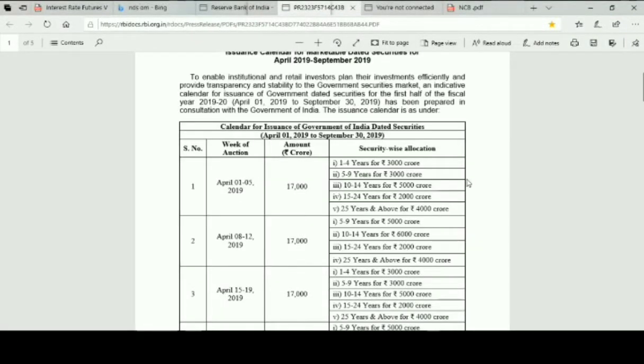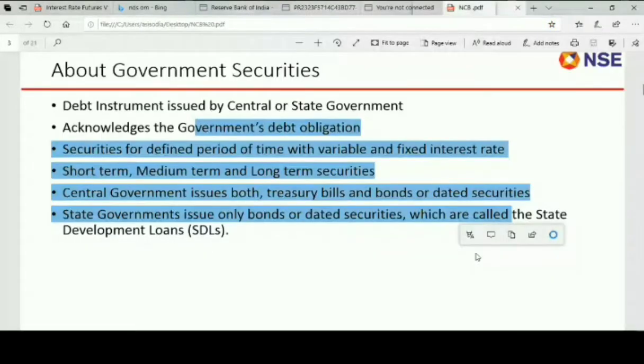Custodian subsidiary general ledger account, which is permitted by RBI to be able to hold Government of India securities. Now that was a tedious process. Not everyone had a CSGL account. So in order to make the process simpler, in non-competitive bidding, NSE will give you bonds in your demat account. So you don't need to have a CSGL account like it used to happen before. It has been made simple.